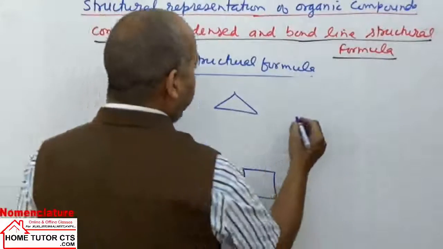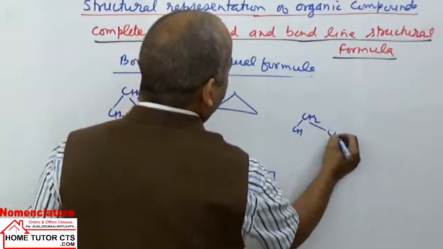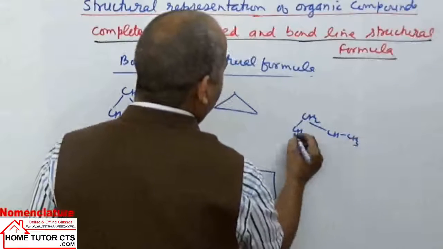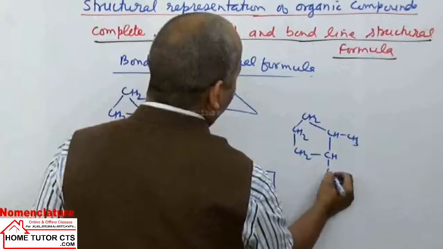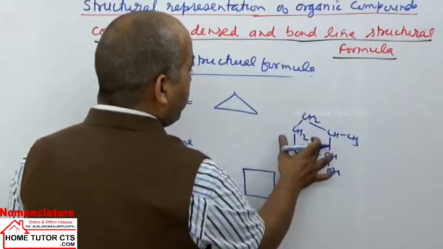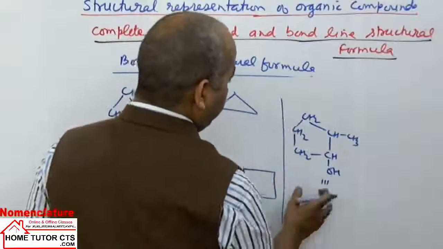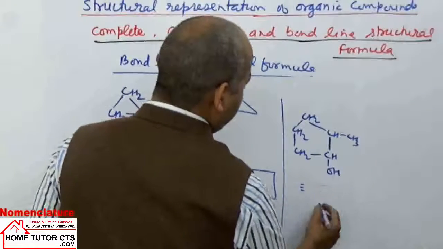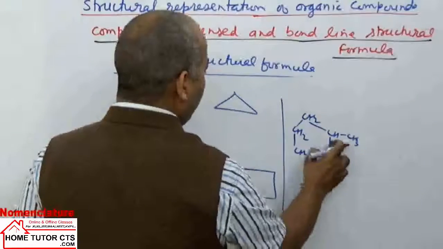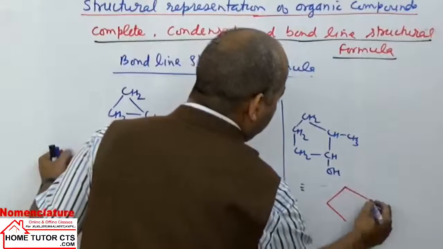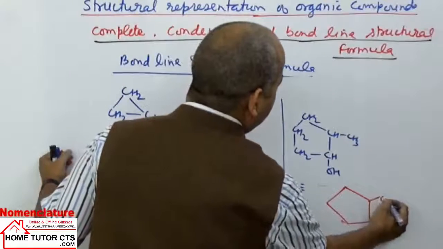If I take some group extra, like CH2, CH, CH3, CH2, CH2, CH, OH. Then how this compound we write in the bond line structure? This can be written this way here. We have 5-membered ring, 1, 2, 3, 4, 5 atoms. So 5-membered ring draw you first. Then this side we have one CH3.